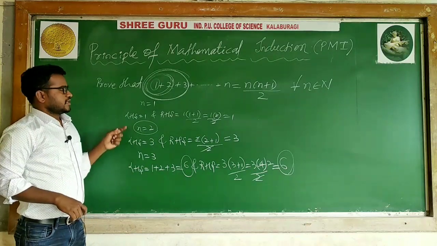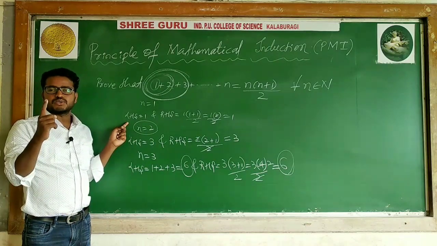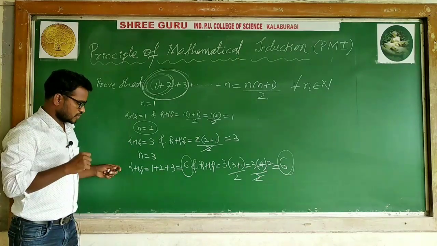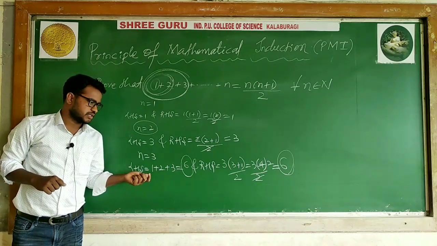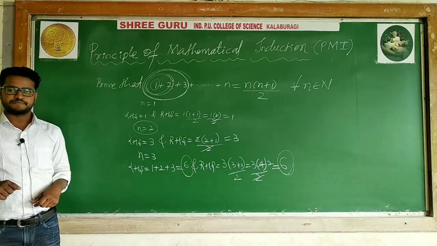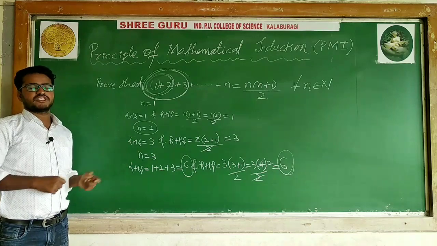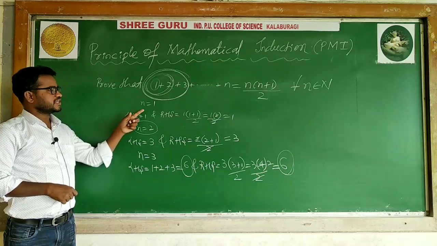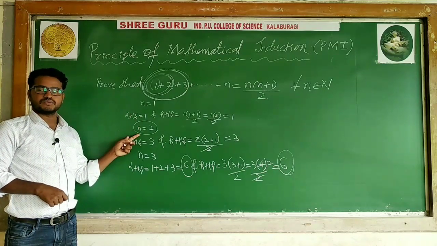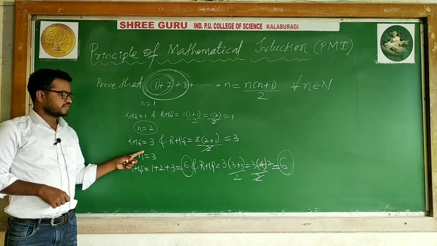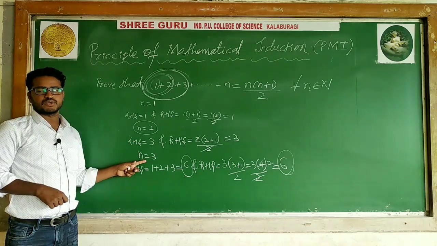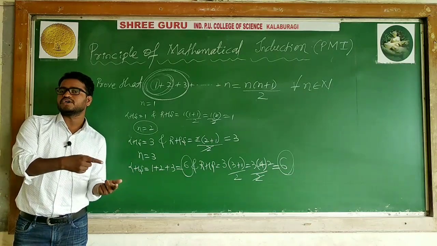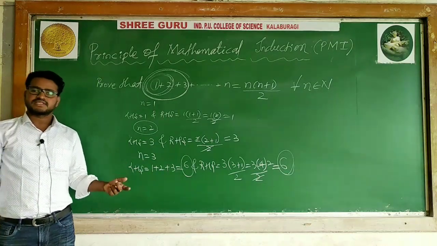This means the given statement is true for n is equal to 1, and also true for n is equal to 2, and it is true for n is equal to 3 also. So it is true for n is equal to 4 also. I will say when the statement is true for 1, it is true for 2 also. When it is true for 2, it is true for 3 also. When the statement is true for n is equal to 3, definitely it will be true for n is equal to 4, 5, 6, 7.